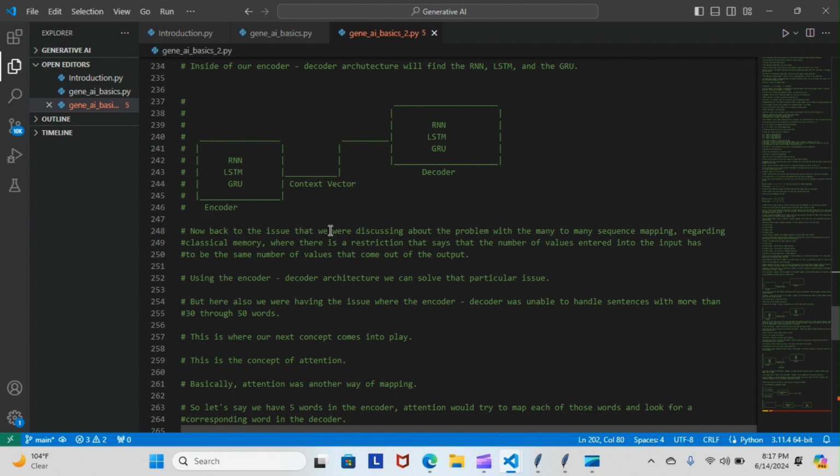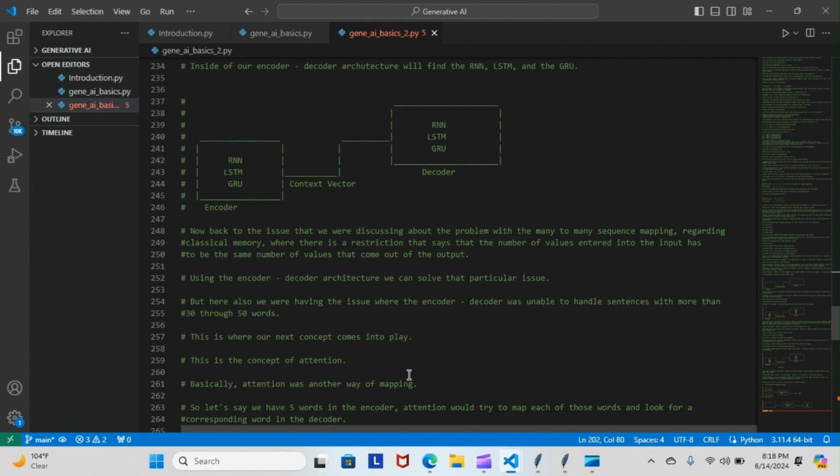Now, back to the issue we were discussing about the problem with the many-to-many sequence mapping regarding classical memory, where there is a restriction that the number of values entered into the input has to be the same number of values that come out of the output. Using the encoder-decoder architecture, we can solve that particular issue. But here, also, we're having an issue where the encoder-decoder wasn't able to handle sentences with more than 30 or 50 words. This is where our next concept comes into play. This is the concept of attention.